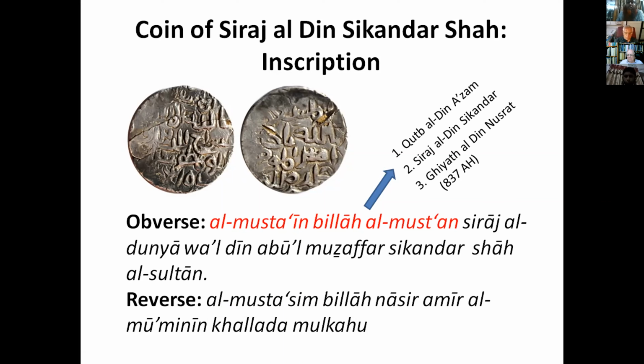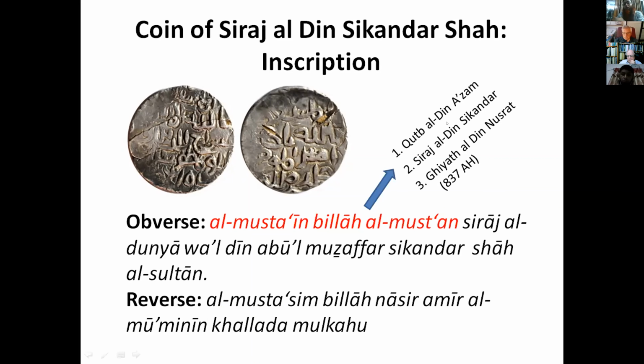On the coin of Ghiyath al-Din Nusrat Shah, there is the date 837 Hijri. But the type style does not match the two coins, that is, the coins of Qutb al-Din Azam Shah and Shiraz al-Din Sikandar Shah. Close observation will confirm that the coins of Qutb al-Din Azam Shah and Shiraz al-Din Sikandar Shah are similar to the Muazzamabad type coins of Hamza Shah and Ghiyath al-Din Azam Shah.